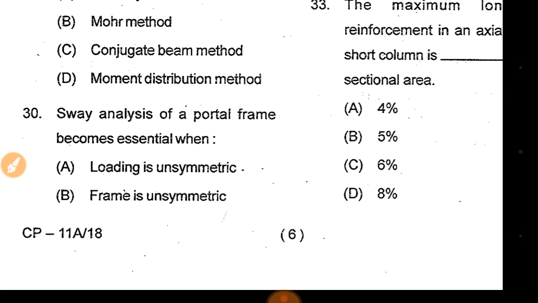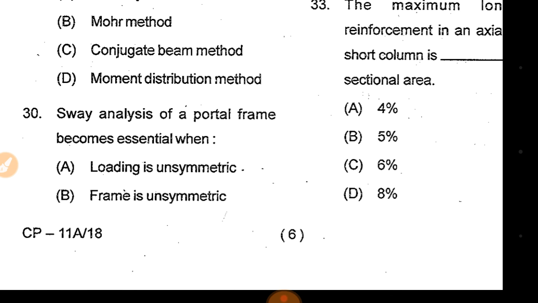Analysis of a portal frame becomes essential when loading is unsymmetric, frame is unsymmetric, both frame and loading are unsymmetric, all the above.